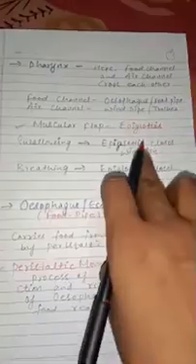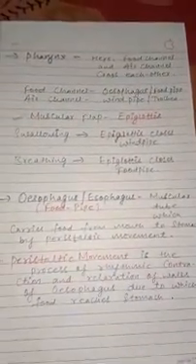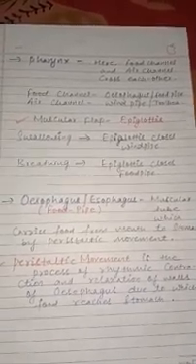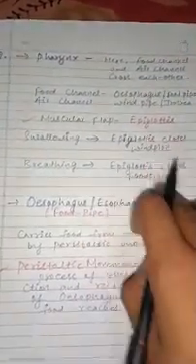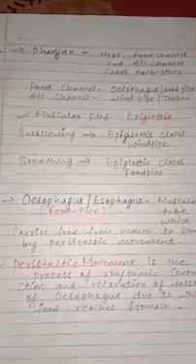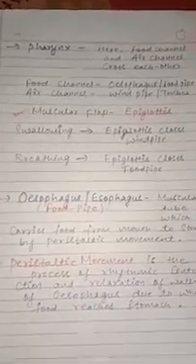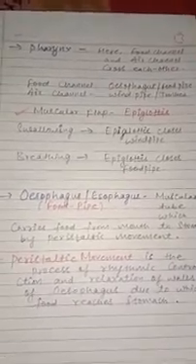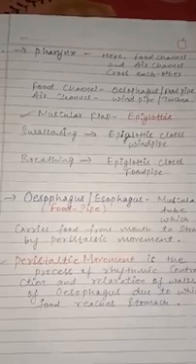Now it has a muscular flap-like structure or covering, which is called the epiglottis. While swallowing, this epiglottis closes the windpipe to avoid entry of food material into the windpipe. Sometimes while eating you try to speak and food goes into the windpipe.